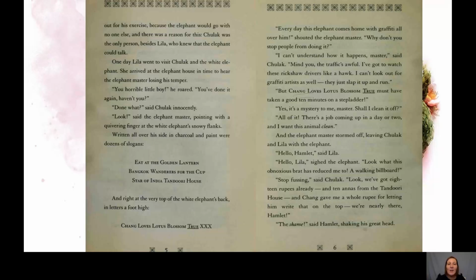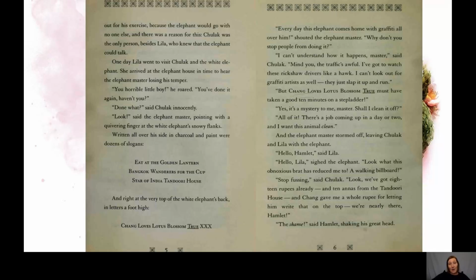One day, Lila went to visit Chulak and the white elephant. She arrived at the elephant's house in time to hear the elephant master losing his temper. "You horrid little boy," he roared. "You've done it again, haven't you?" "Done what?" said Chulak innocently. "Look," said the elephant master, pointing with his quivering finger at the white elephant's snowy flanks.